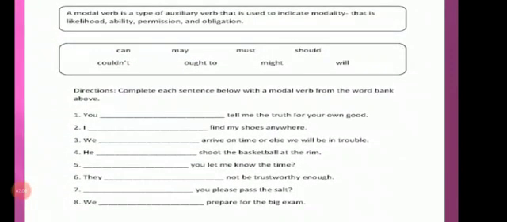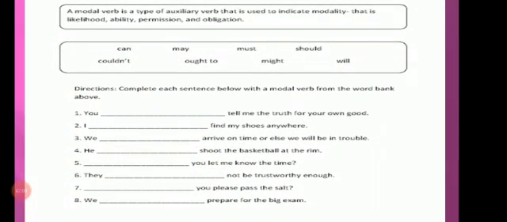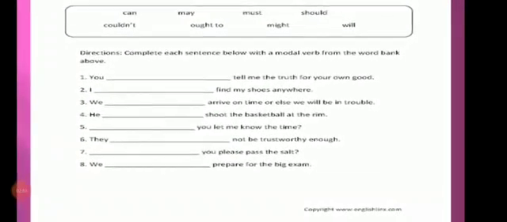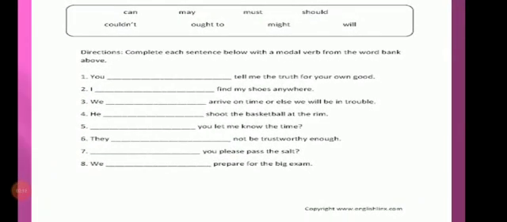Now, this is the given worksheet of the modal verbs, and here are several modal verbs given: can, may, must, should, could, not, ought to, might, will. According to the choice of the sentence, you have to choose any one modal verb and insert that in the blank. Number 1, you dash tell me the truth for your own good.